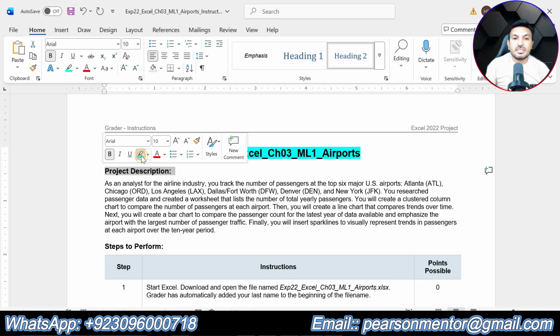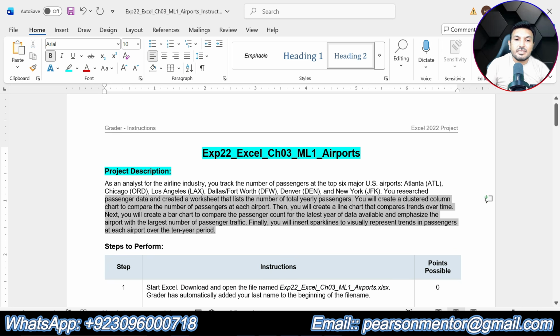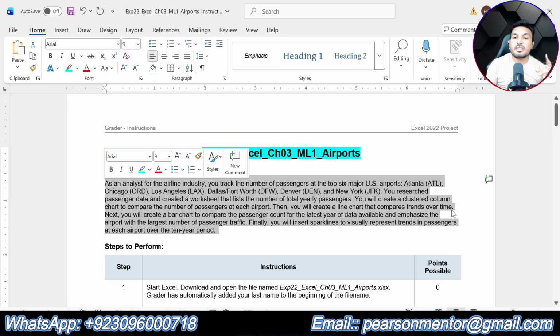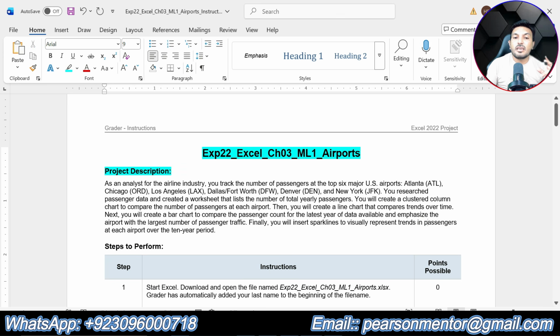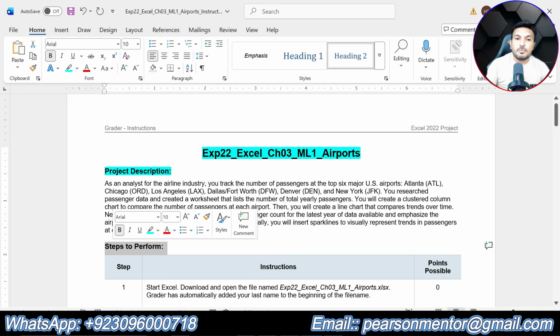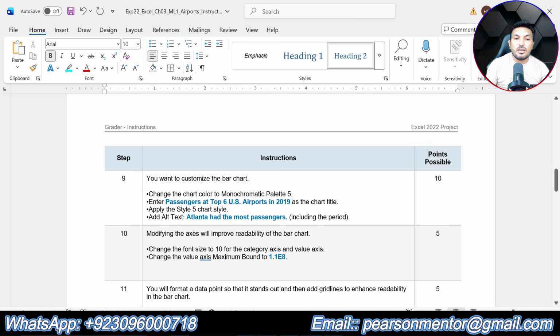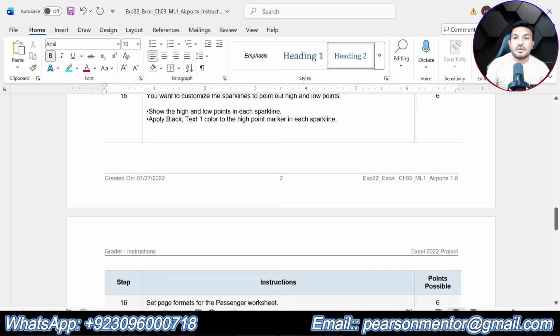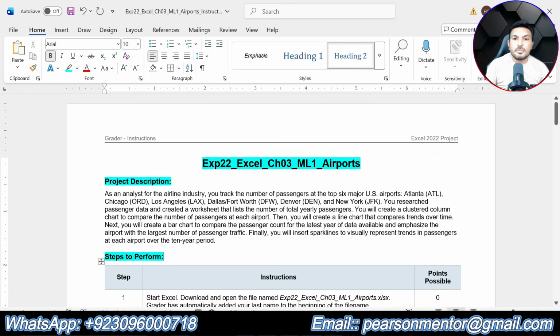So at the start of the instructions, we are given the project description. There is nothing to solve in this project description, but I suggest you read it well so that you can get an idea about the assignment. Once you read this, you will understand, and it will be easier for you to solve this assignment on your own. Then we have the main part of the assignment, the steps to perform to complete this project, and we have a total of 17 steps to get this assignment done.